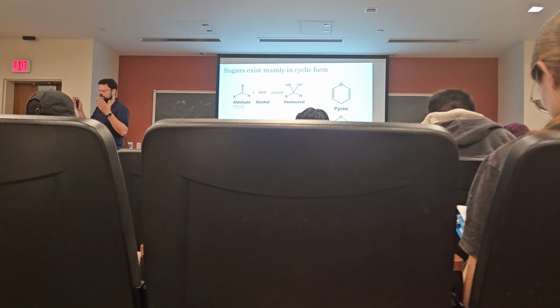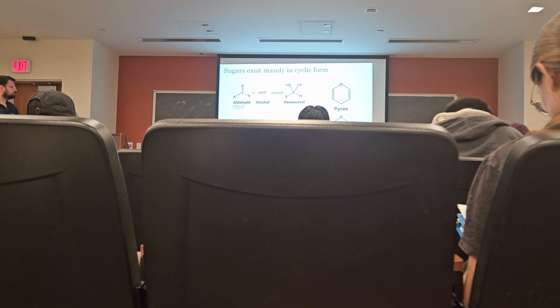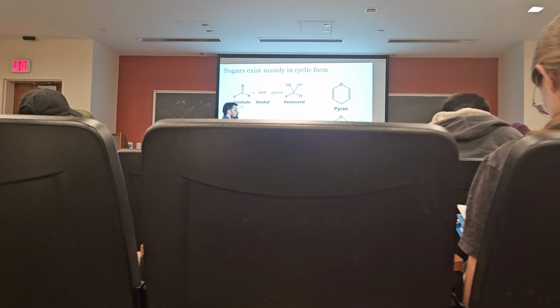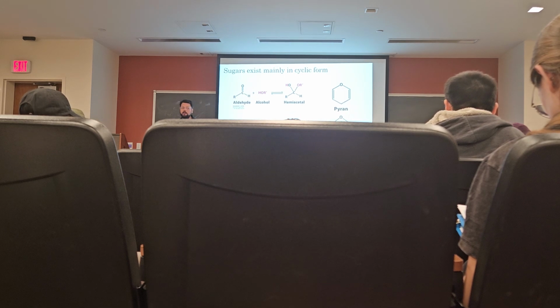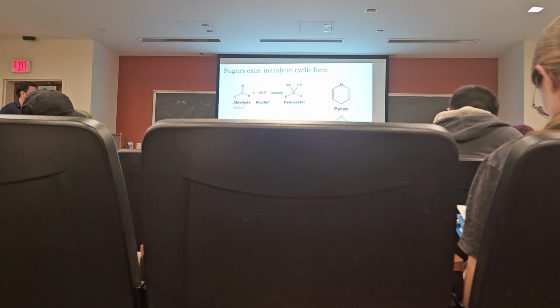The tetroses and trioses do exist mainly in open chain form, but the pentoses, hexoses, and heptoses exist in closed chain form. And the closed chains that they can form can be either 5-membered or 6-membered. So we can have either what we call a pyranose, for its resemblance to the molecule pyran, and a furanose for its resemblance to the molecule furan. Now these are not sugars, but they do resemble a sugar because they have an oxygen in their ring, which all cyclic sugars do.